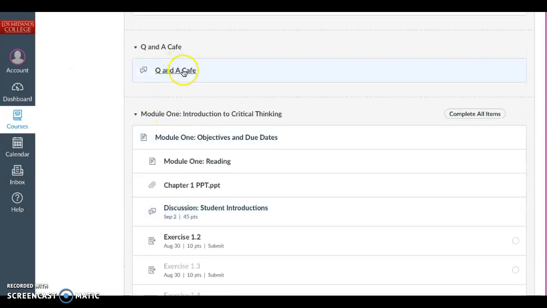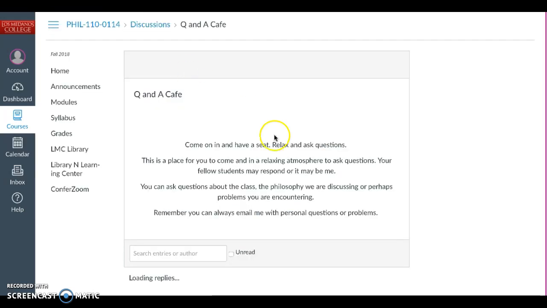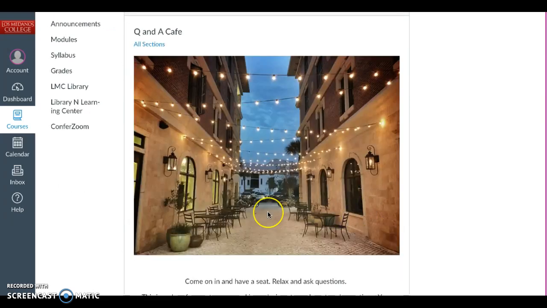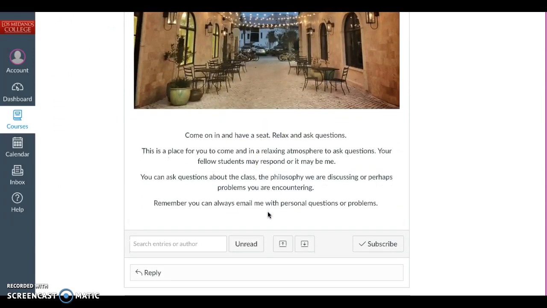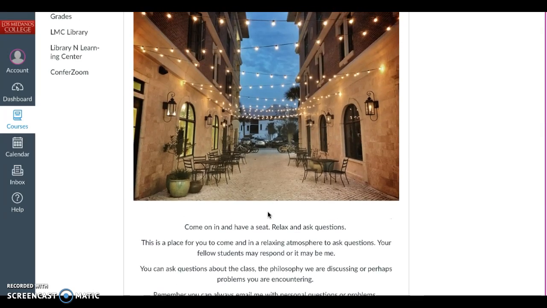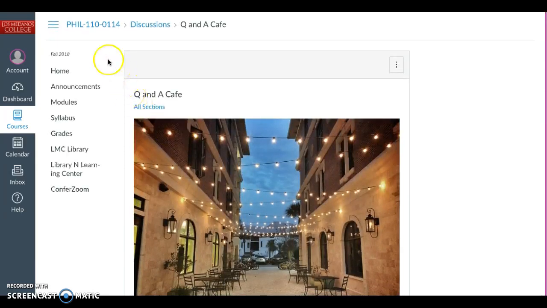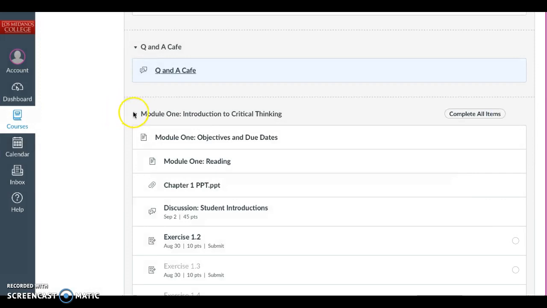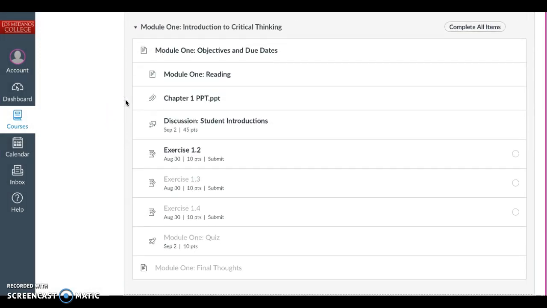There's a Q&A cafe. You can go inside there and ask questions of me or other students. If there's something that you're wanting to go into more detail about, feel free to post questions here. Or if you just want to ask some of your fellow colleagues in the class a question, that's fine. If it's going to be a personal question about your grades or anything, please just email me. Don't put those type of questions there.